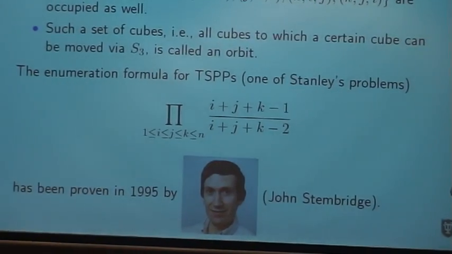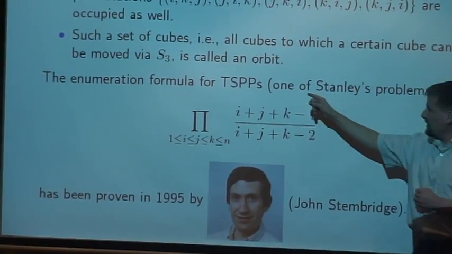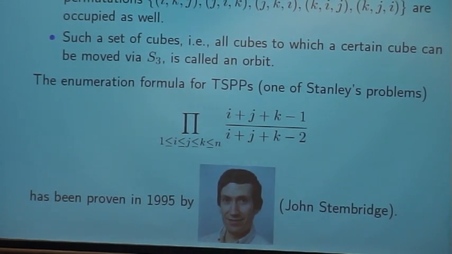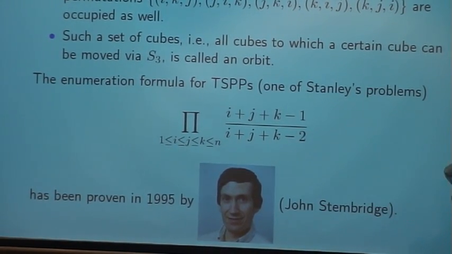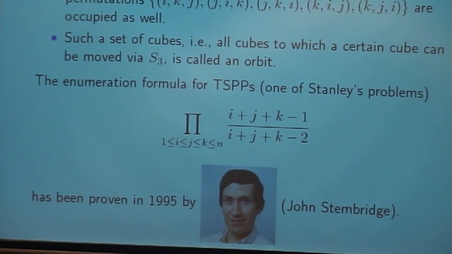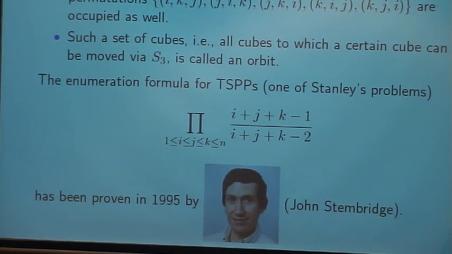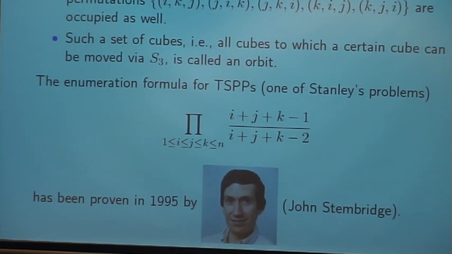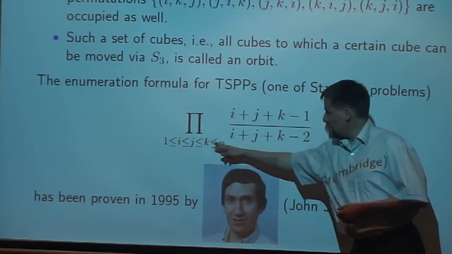And so this is the TSPP theorem or conjecture, and this was proven by John Stembridge in 1995, as I mentioned. If you want to count all totally symmetric plane partitions up to a certain size, so we bound it by the biggest entry in the plane partition to be n, then we get this nice product formula for the number of all such plane partitions.